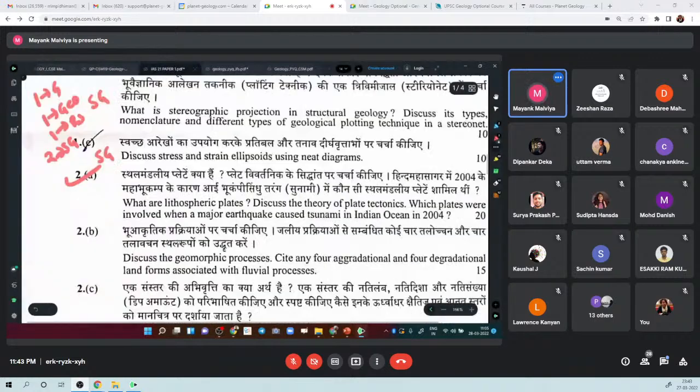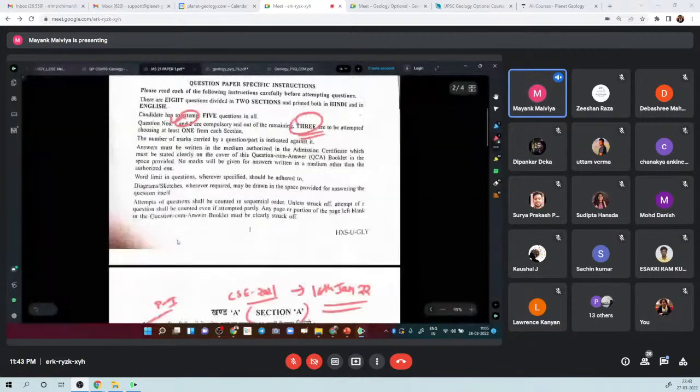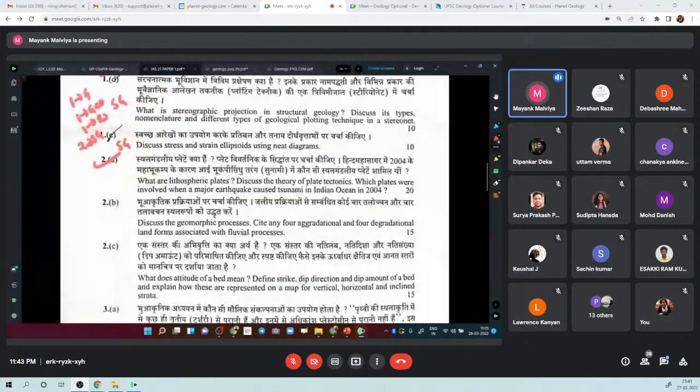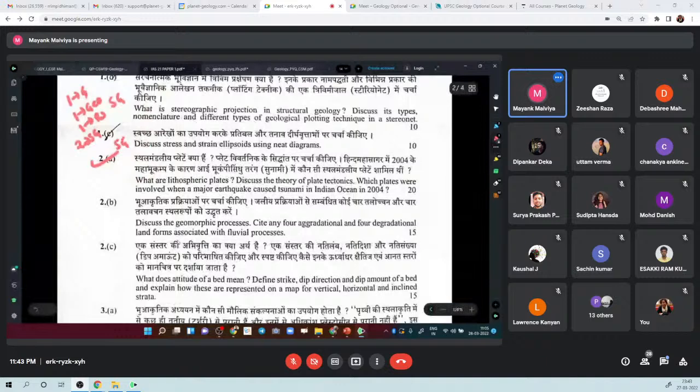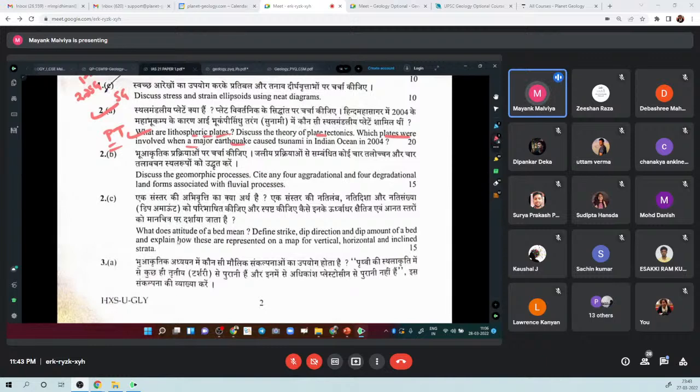Similarly, see, they have asked only one question in question number one. That is pretty simple, right? Ring of fire. What else have they asked from general geology? This is 2A. That is, what are lithospheric plates. Again, they are asking this from plate tectonics and discuss the theory of plate tectonics, right? What are the plates which were involved in earthquakes during the 2004 tsunami, right? So very easy. You are aware with your geography knowledge also and general studies knowledge also.